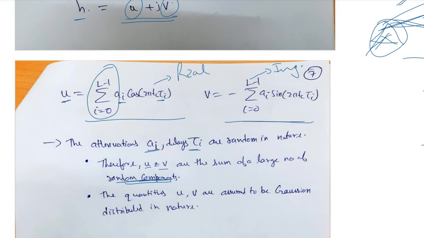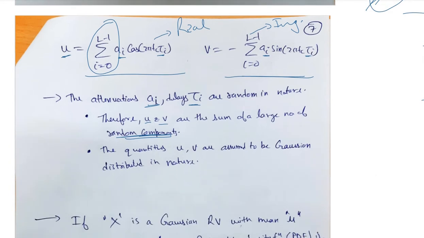Similarly, v is also a summation of a large number of random components depending on a_i and tau_i. So the quantities u and v are assumed to be Gaussian distributed in nature. This is by virtue of the central limit theorem.